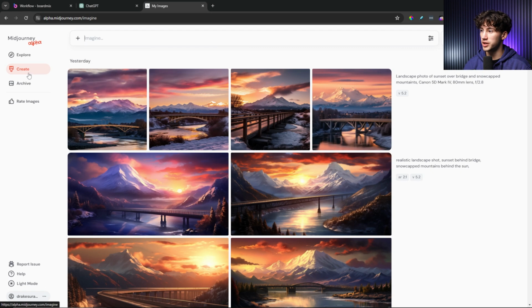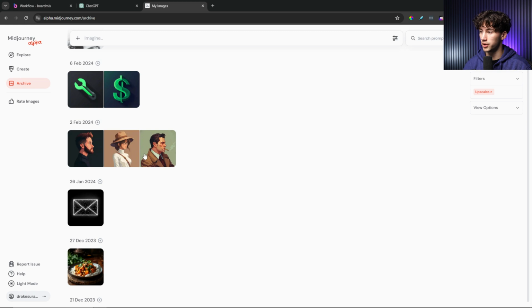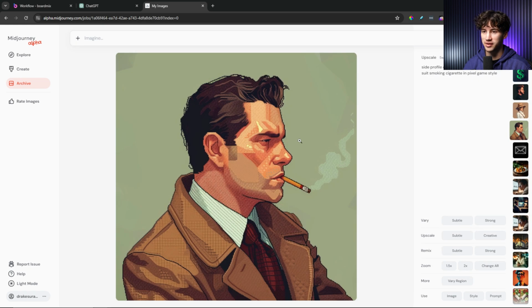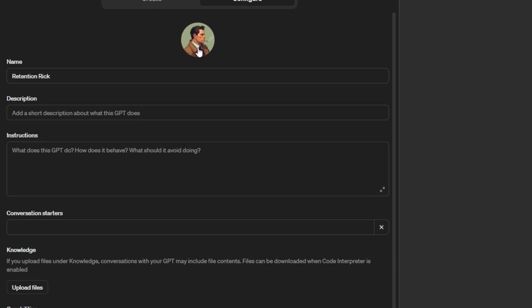I'm going to head over to my Midjourney account, and I'm going to head over to my archive, and I already have these 3 people here that I'll probably use. I want this guy to be Retention Rick. He looks very cool, and just seems like he could be a good video editor. Then I'm going to head back over to ChatGPT and upload that photo. Just like that, we've got Retention Rick in here. Looks more like Detective Rick, but we're going to go with it. Maybe he's a video editor.